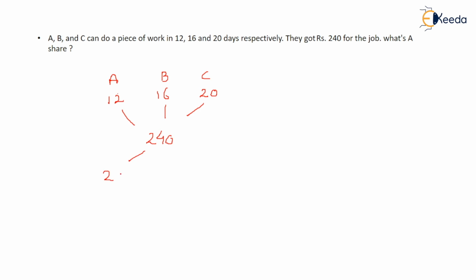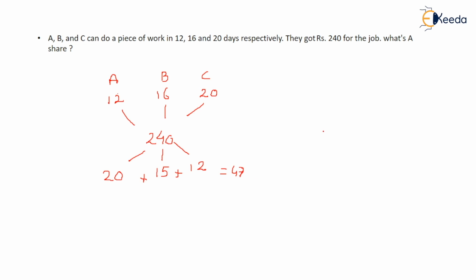A can write 20 pages in a day. B can write 15 pages. C can write 12 pages in a day. So in total how many pages are they writing? 47 pages, right? So 47 is the total pages that are written.